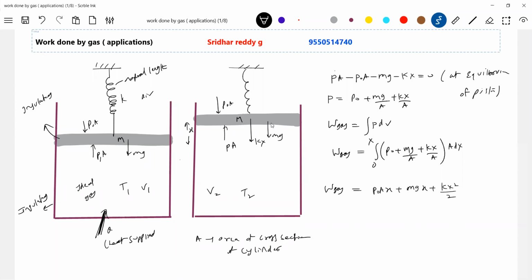Okay, just make an observation. This is a fundamental, theoretical one. Based on this, we have plenty of numericals. First, we have to understand. Okay, this is the thing. So tell me what happened. What all work is done by the gas?